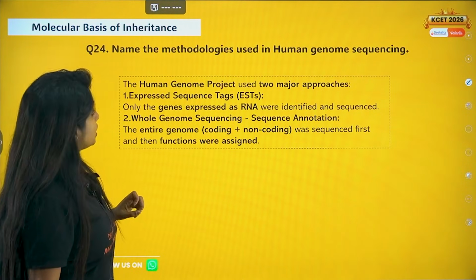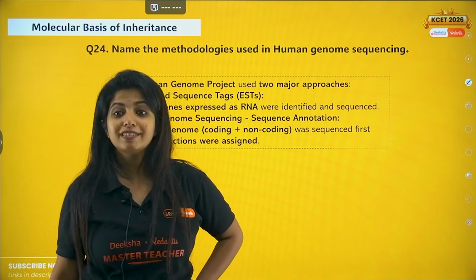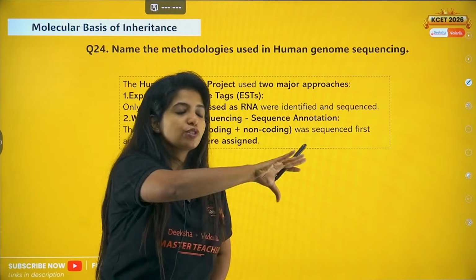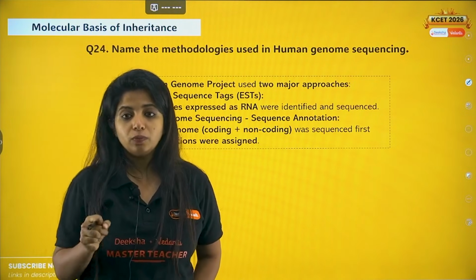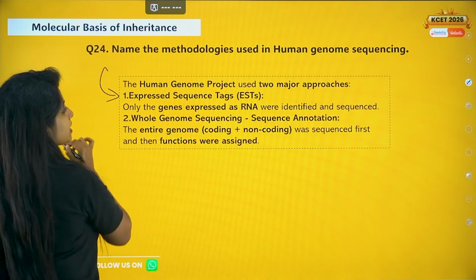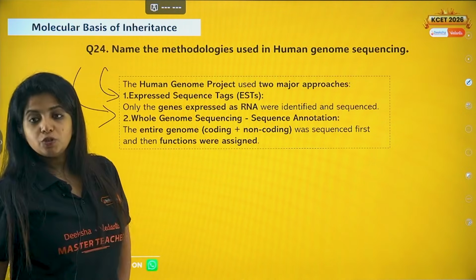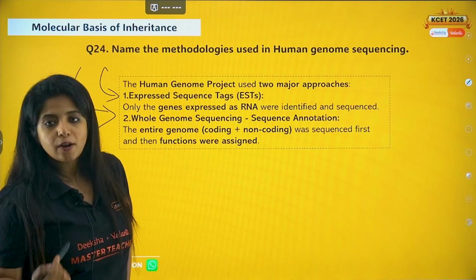Now, 24th question. Name the methodologies used in human genome sequencing. That means I have to sequence the whole genome. What was the technique that was being used? So you have two techniques. One is expressed sequence tag and the other one is whole genome sequencing, which is known as sequence annotation.